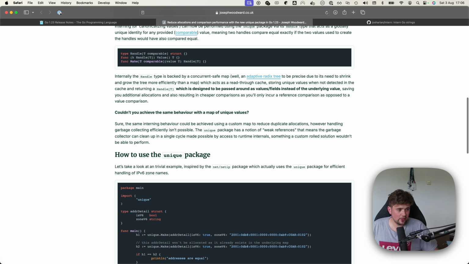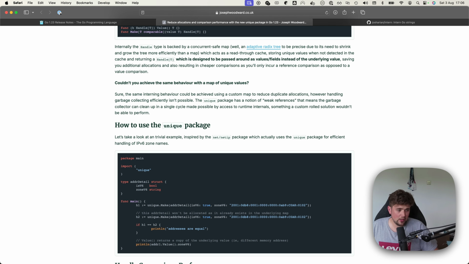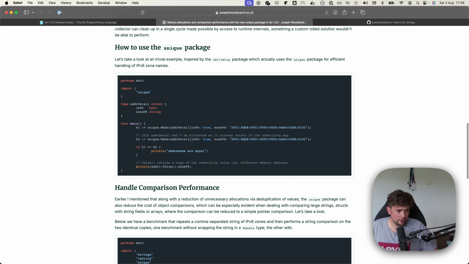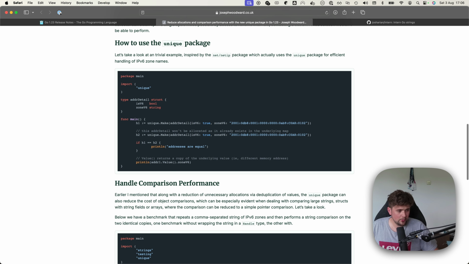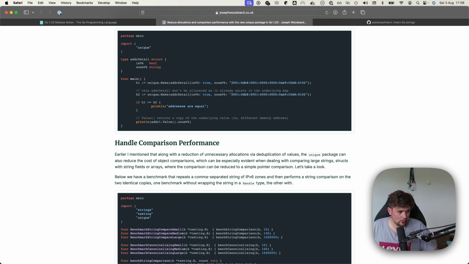So internally, the Handle type is backed by a concurrent safe map. So it's very similar to the implementation we just saw. And could you achieve the same behavior with a map of unique values? That's a good question, and it seems like you could do that. So how do you use the unique package in Go 1.23? Let's take a look at this example. If you've got an IPv6 address and you say, make me one of these and make me another one, it will print out addresses are equal if they're exactly the same, which in this instance they should be.